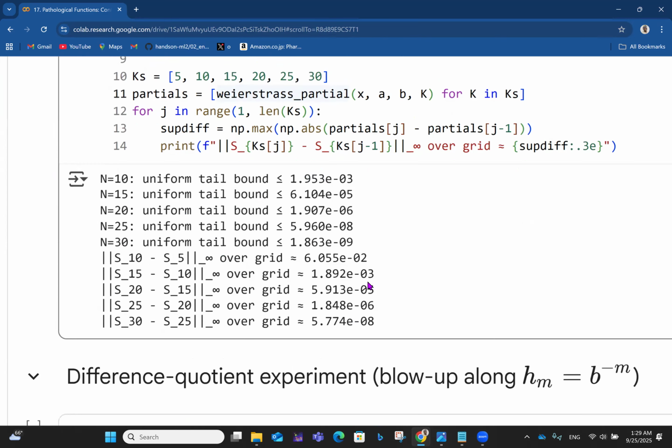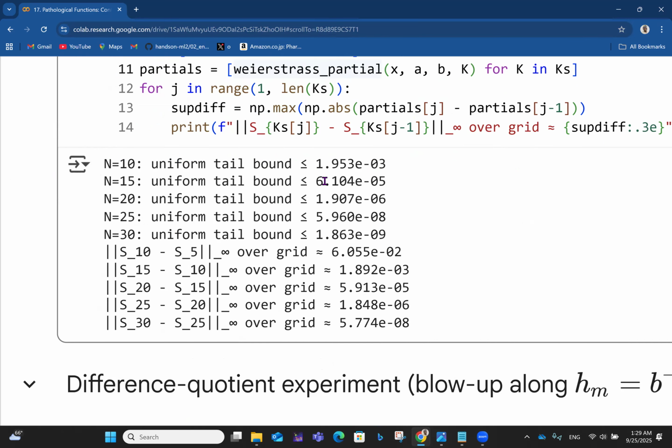So here now you have different values. For N equals 10, the uniform tail bound is less than or equal to 1.953 times 10 raised to the power minus 3, all the way to N equals 30. Is it reducing? Yes, it's reducing, because this is 10 raised to the power minus 3, this is 10 raised to the power minus 5. It keeps reducing all the way down to 1.863 times 10 raised to the power minus 9. So the bigger the N, the smaller the uniform tail bound.